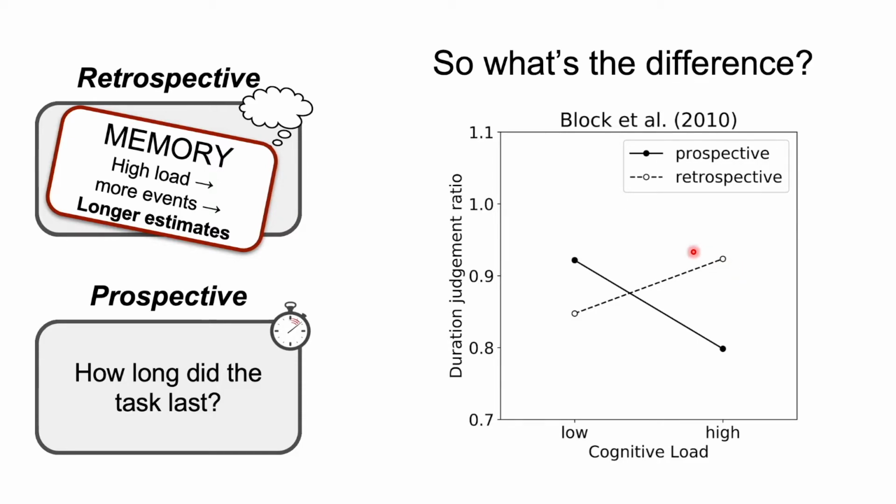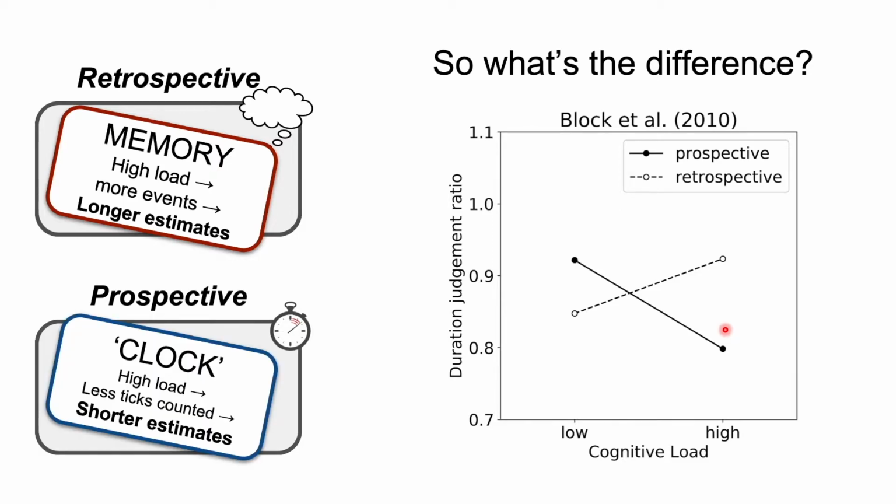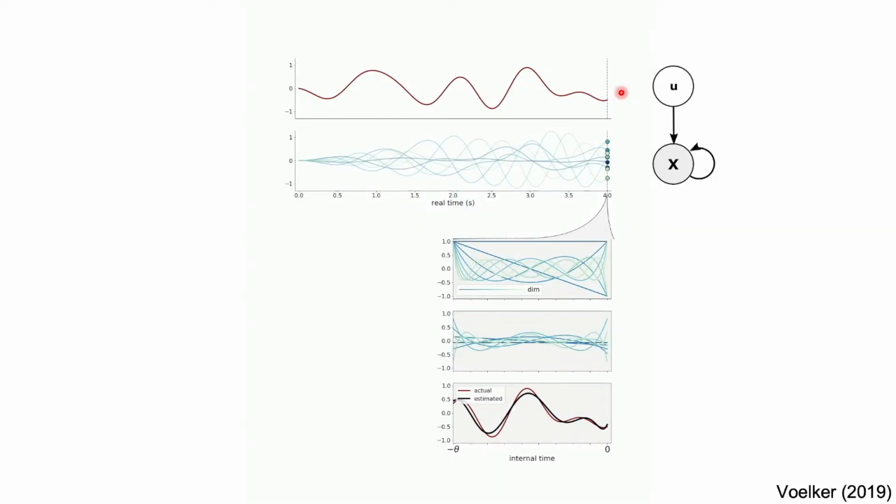In contrast, in the prospective paradigm, when load is increased, time estimates decrease. Block and colleagues account for this effect by proposing that prospective timing is based on an internal clock mechanism. So when load is increased, fewer ticks are counted from the clock because the clock is not attended to, leading to shorter estimates. We model time perception with a recurrent neural network called the Legendre delay network.